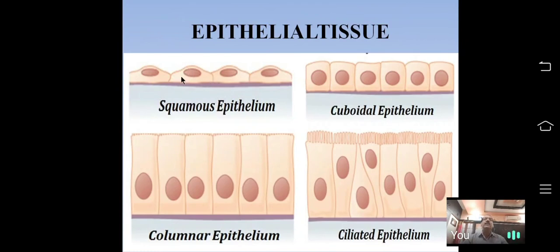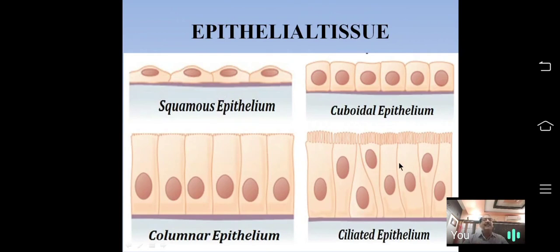What are the functions of different types of tissues and their location? Simple squamous epithelial tissue is present in alveoli of lungs and Bowman's capsule of the nephron, facilitating diffusion of gaseous and other molecules. Cuboidal epithelial tissue is present on the wall of the duct, example bile duct. Columnar epithelial tissue is present on the inner lining of the small intestine. Main function is absorption.